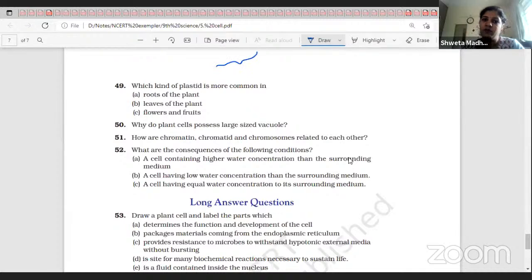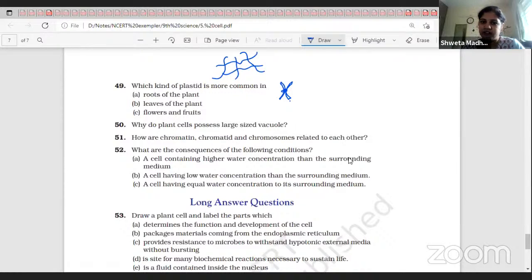Chromatin is a thread-like structure, randomly present inside the nucleus. At the time of cell division, these threads arrange in this form. These two parts are called chromosomes, and one thread is called a chromatid. One chromatid and another chromatid combine together to form a chromosome.